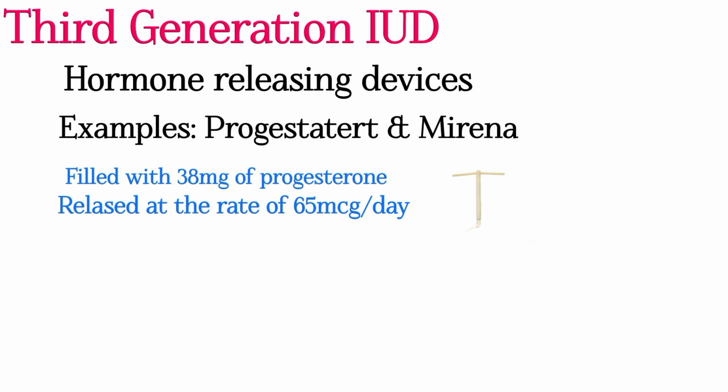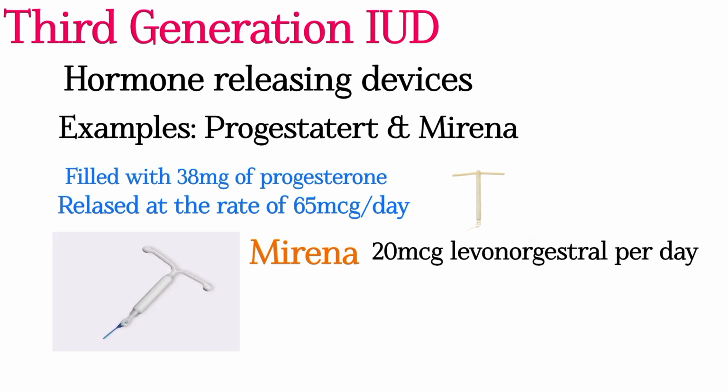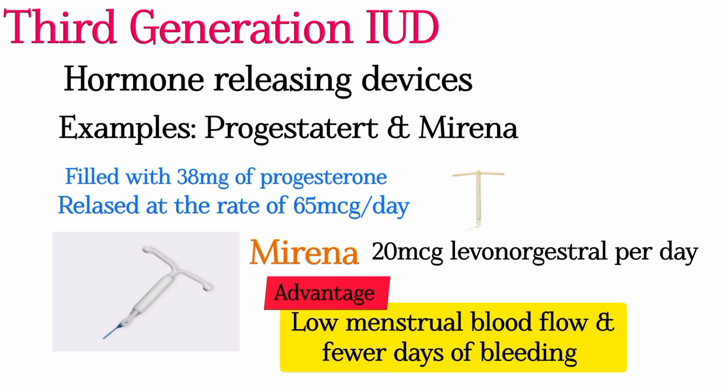It acts on uterine lining, cervical mucosa, and sperms to prevent fertilization. Hormonal supply diminishes over a period of time, so regular replacement is needed. Next, Mirena. It is another third generation intrauterine device which releases 20 microgram levonorgestrel. Advantages of this include low menstrual blood flow and fewer days of bleeding.